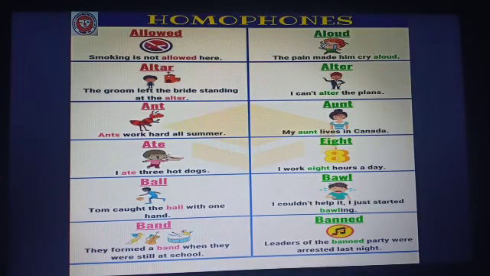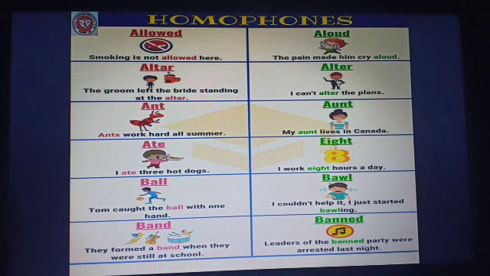Some more examples: allowed, A-L-L-O-W-E-D, and aloud, A-L-O-U-D. Altar, A-L-T-A-R, and alter, A-L-T-E-R. Ant, A-N-T, and aunt, A-U-N-T. Ate, A-T-E, and eight, E-I-G-H-T.